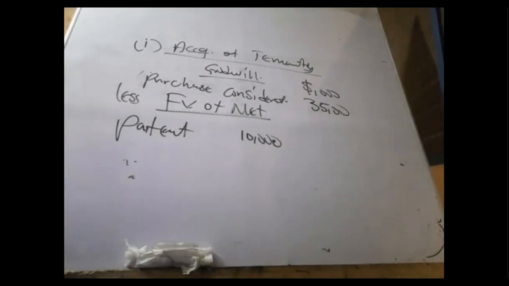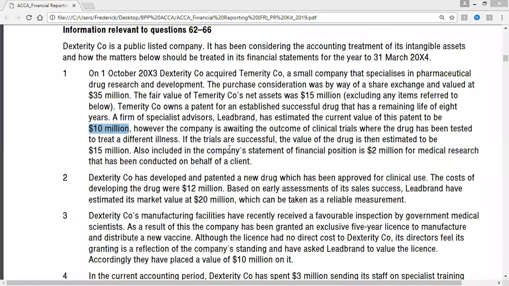So let's continue the game. Okay, so what happened is this. The 10 million will be part of the cost of the patent, which is an intangible asset. We are just listing which of these should be an asset and which of these should not be an asset. That is all we are looking for.